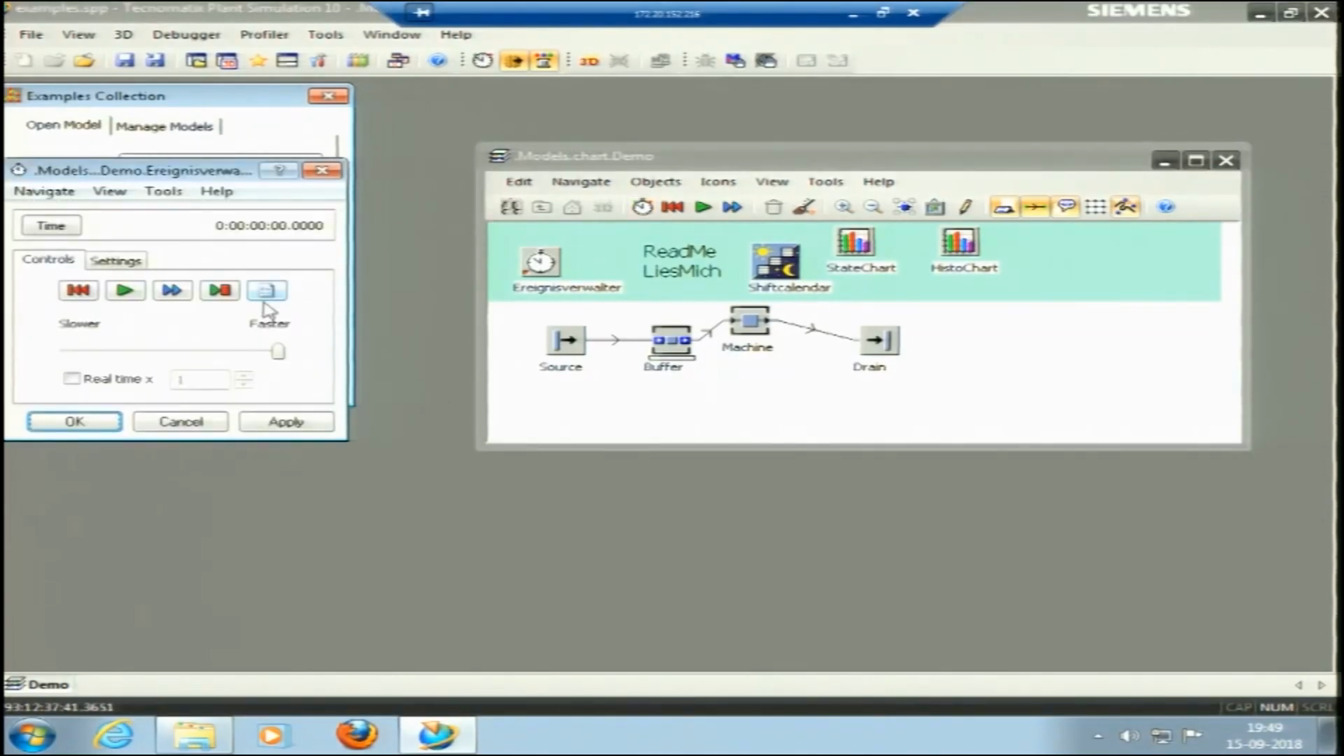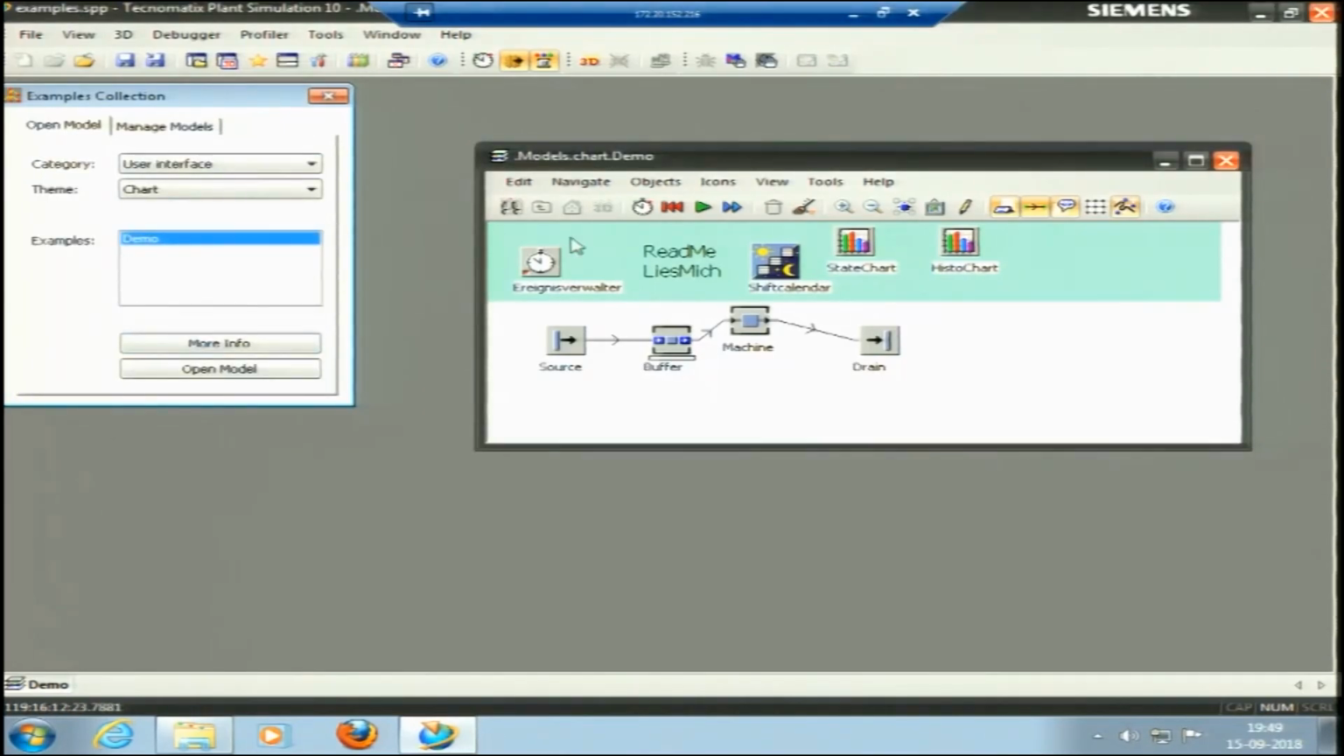the chart. What is the setting? There is no end time. I will put the end time here, 080000, apply, OK. Let me try to run this model. So, it has run for 1 day.